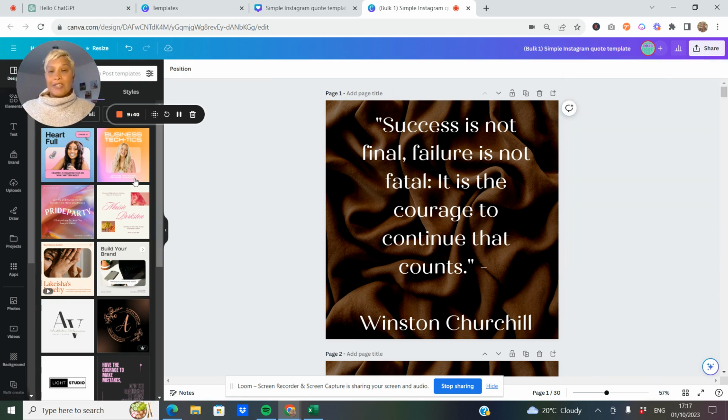The whole point was to use ChatGPT to create the content that you want, i.e. motivational quotes. Then you go into Canva Pro, you use the bulk create function, you upload that information, and then you generate it and do your editing, ready to go for when you're ready to post to your Instagram, Facebook, or any social media.